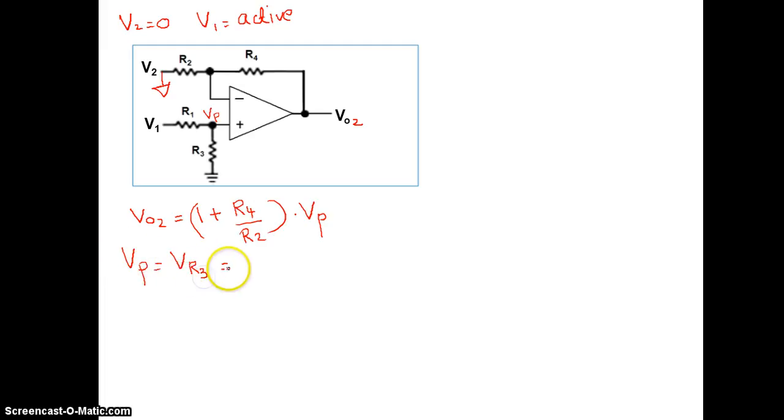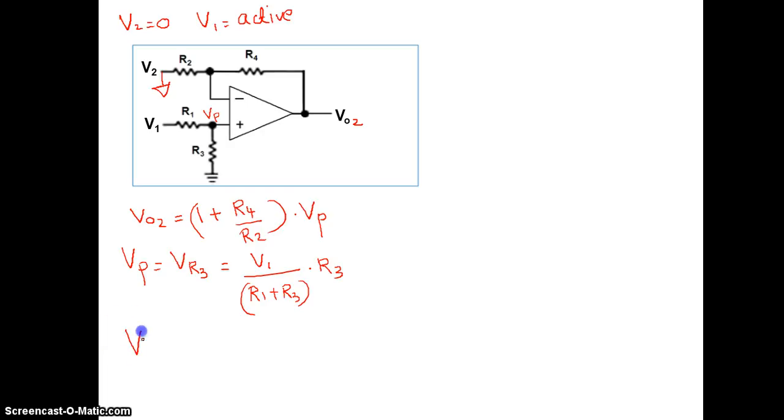So, I can write Vp is equal to VR3. What is VR3? That is the voltage you are applying here, V1, divided by R1 plus R3, that is the current, multiplied by R3. So, VR3 I can write as V1 divided by R1 plus R3 multiplied by R3. Substitute the value of Vp that we are getting over here into this expression.